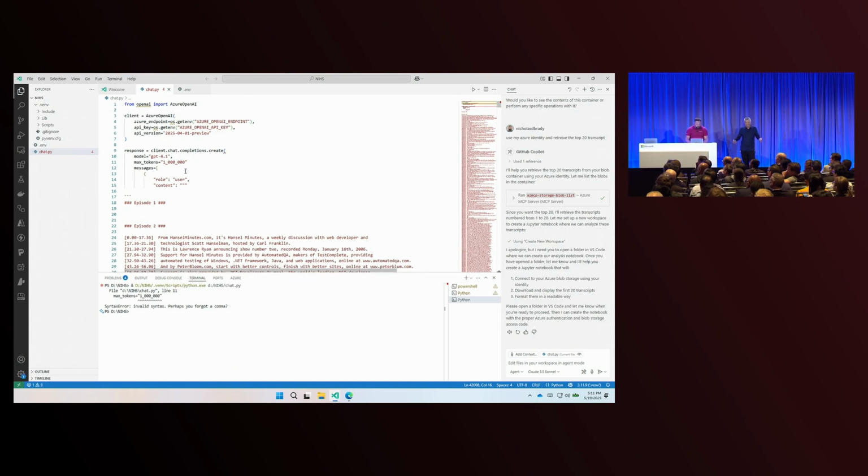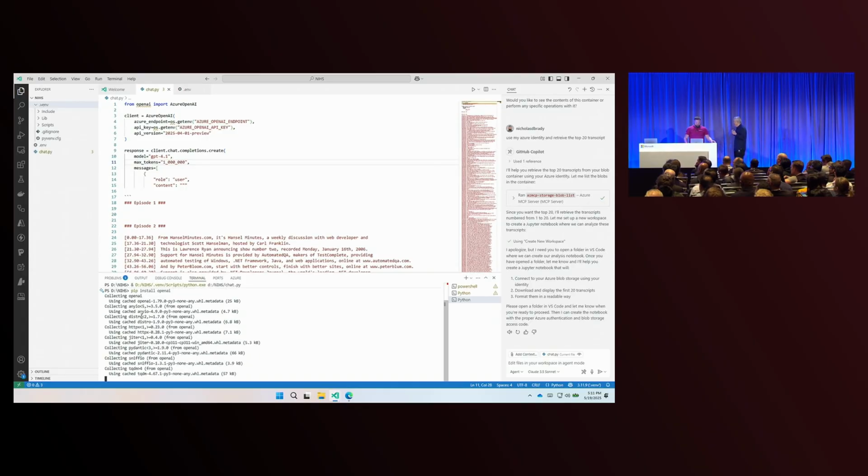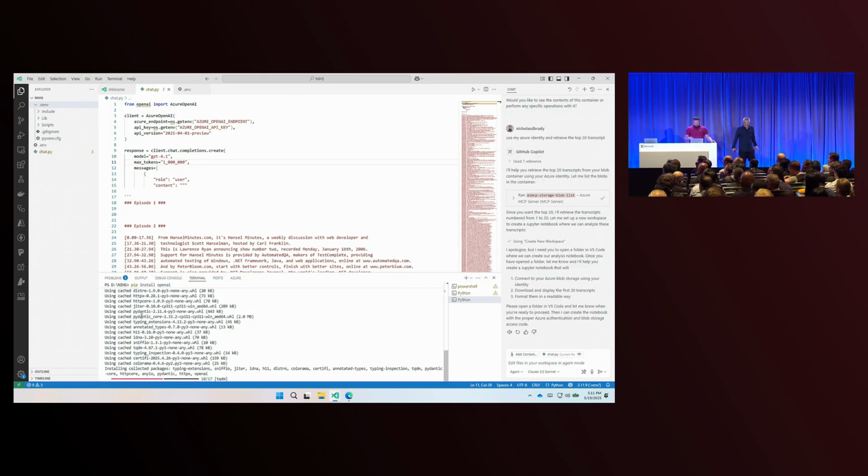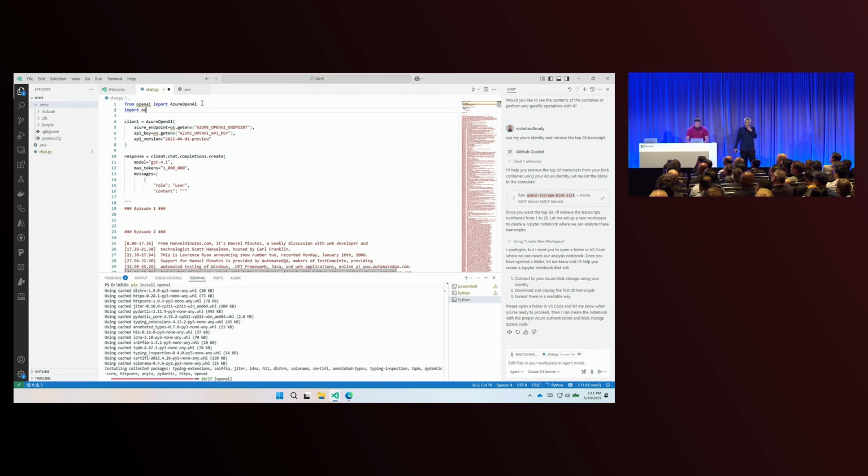Oh, perhaps I forgot a comma. If it's ever for the forsaken comma. I should probably do a pip install for OpenAI. That's how down to the wire this was coming, guys. That's Microsoft Build. You build. Look at that, we're just installing libraries right here live on the demo. Oh my goodness. Oh yeah, I have to import os too, don't I? Just be my eyes for me, will you?